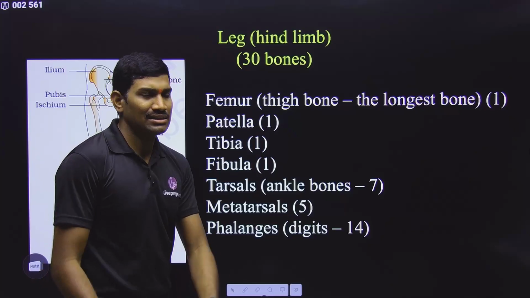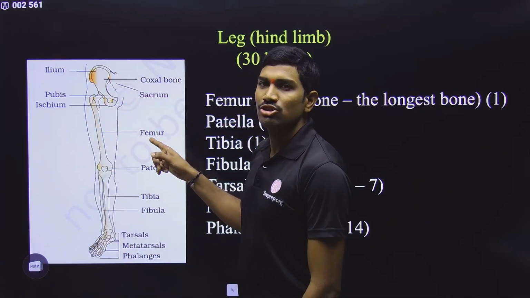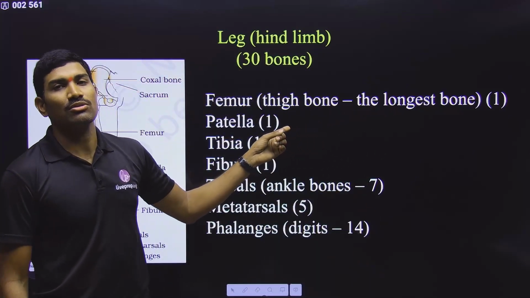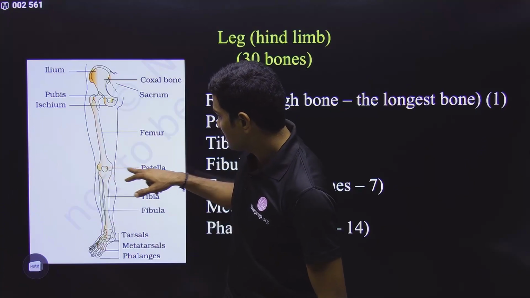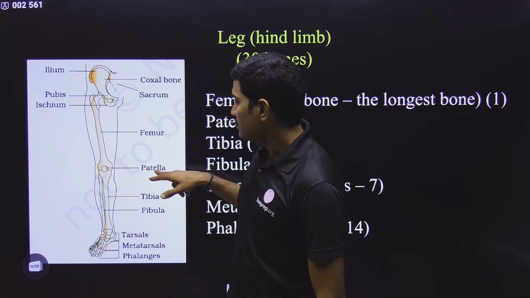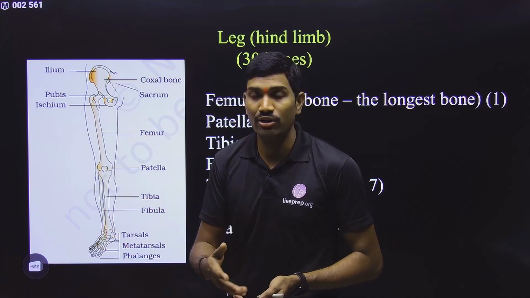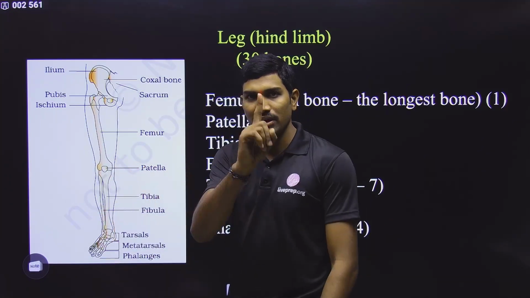First we will see one leg, and the same is the case for the other leg. First we are talking about this particular one. It is called the femur bone. The femur is the longest bone. It is also called the thigh bone, and the number is only 1. Next, after this, there is the patella. Originally the patella is not a bone, but later it ossifies to become a bone. Anyhow, under the name of the bone we need to count it. So it is 1 in number.